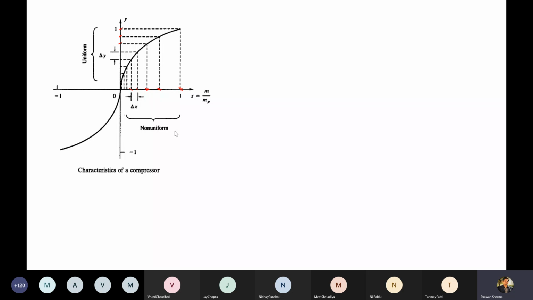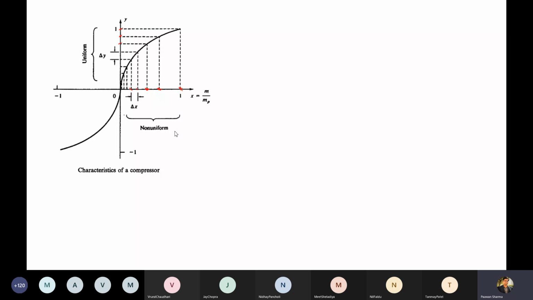We call this delta y. So the input goes to the compressor circuit, and the characteristic of the compressor circuit is such that it produces a uniform output.